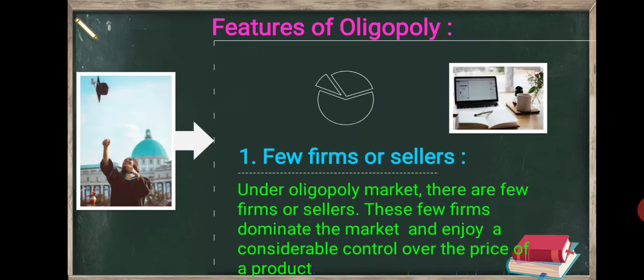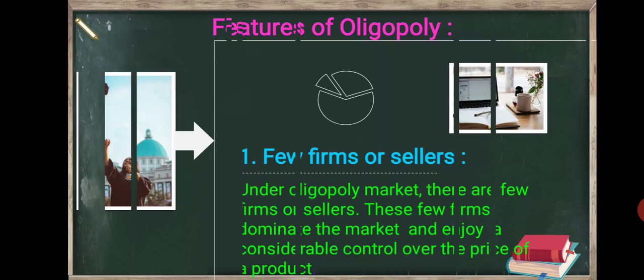Then you have to write, one by one, the features of oligopoly. What is the first feature? Few firms or sellers. Under an oligopoly market, there are few firms or sellers. These few firms dominate the market and enjoy considerable control over the price of a product.